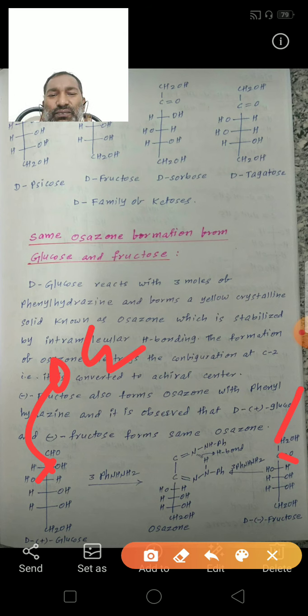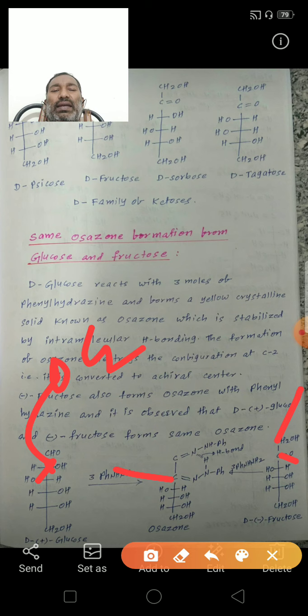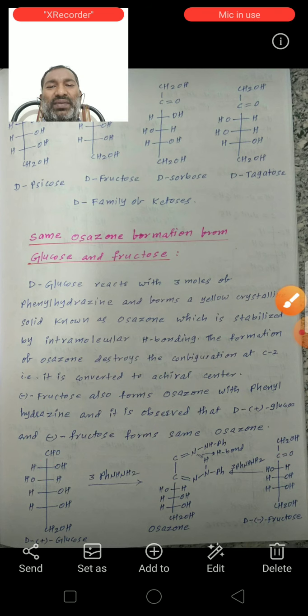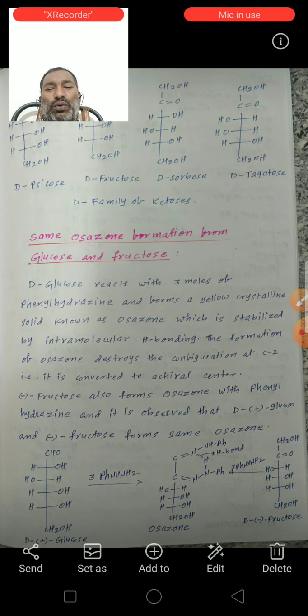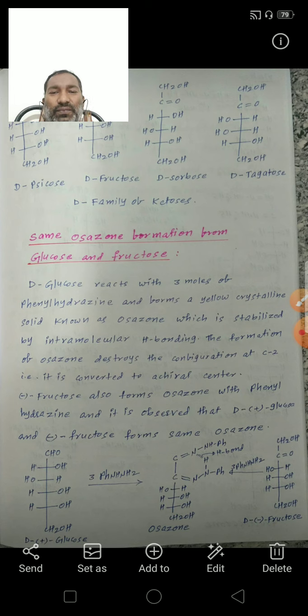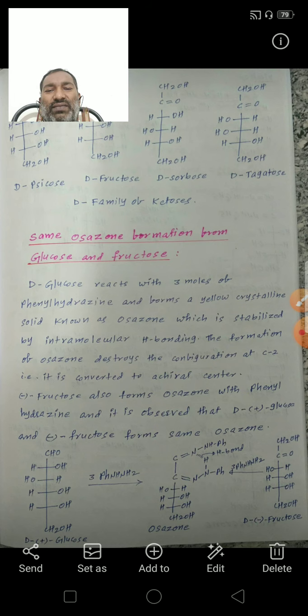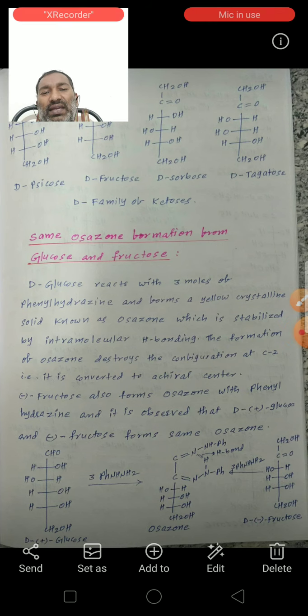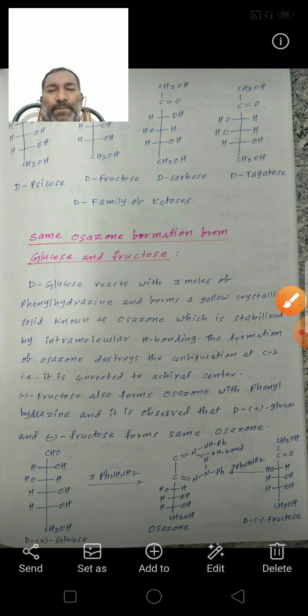In the formation of glucosazone, this carbon contains the C double bond N, so it is an achiral carbon. So the formation of glucosazone destroys the configuration at the C2 carbon of glucose. It is converted from a chiral center to an achiral center. This is the chiral carbon, and this is the achiral carbon.